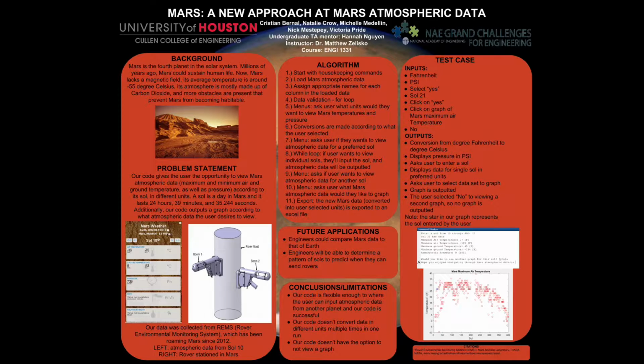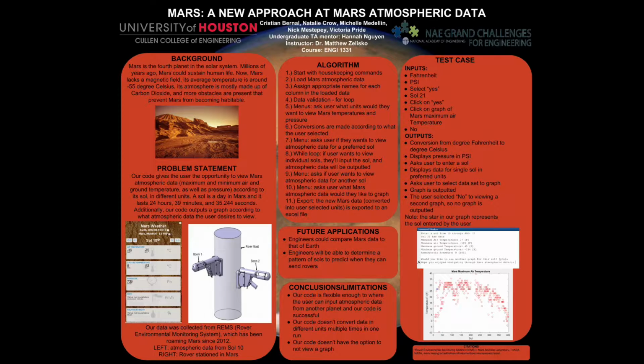Next is unit conversion. It begins with asking what units you want the data to be converted to. We chose some of the most common units of Celsius, Fahrenheit, and Kelvin. If a unit other than Celsius is chosen, it will multiply and add whatever values it needs to columns 2 through 5 for the appropriate unit. For pressure, if pascals are chosen, the data is left alone. Otherwise, it is multiplied by the correct multiplier to get to the correct unit that it needs.